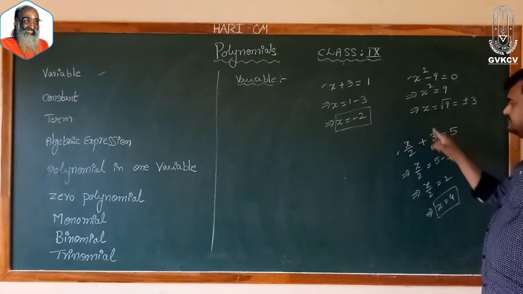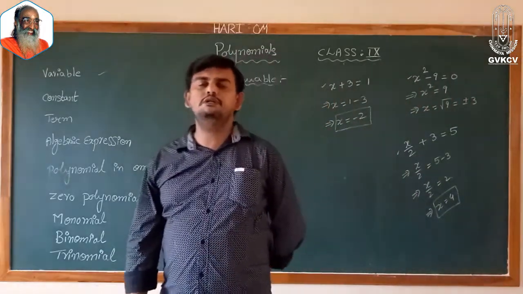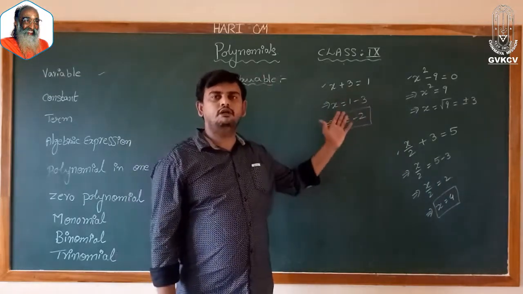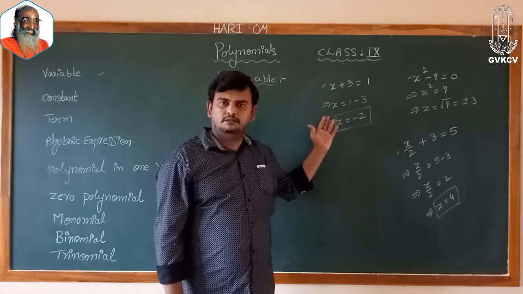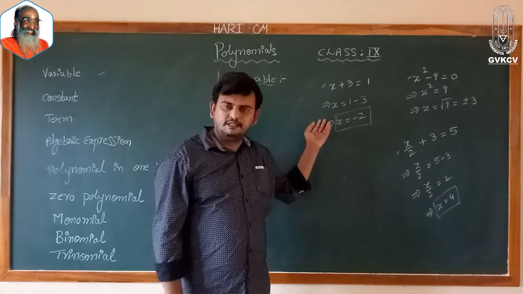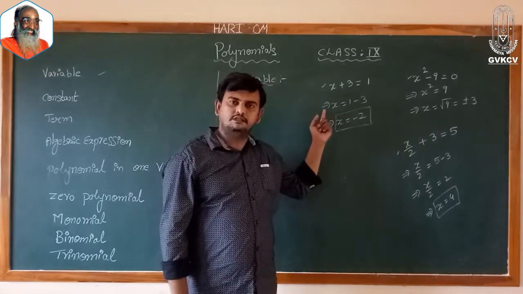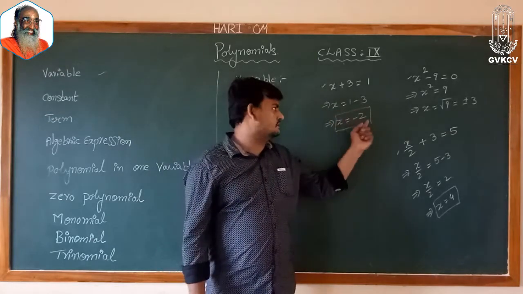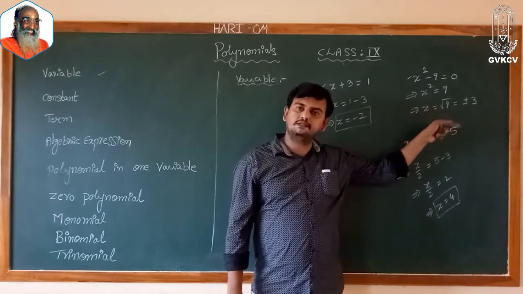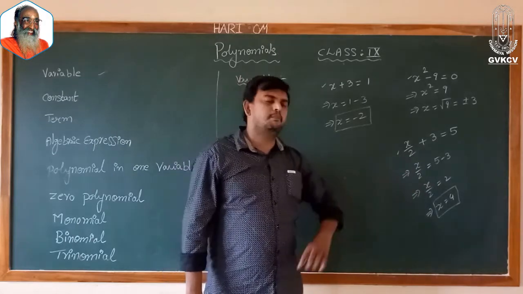When we observe these three problems, in all three cases we are using the unknown value, the variable. Here the unknown value is x, an English alphabet. In the first case, the value of x is minus 2. In the second case, the value of x is plus or minus 3. In the third case, the value of x is 4.